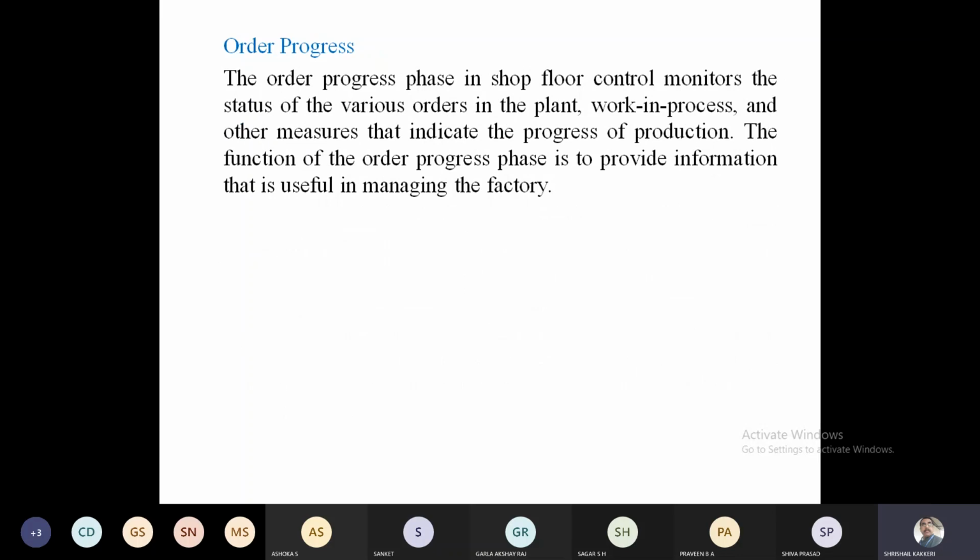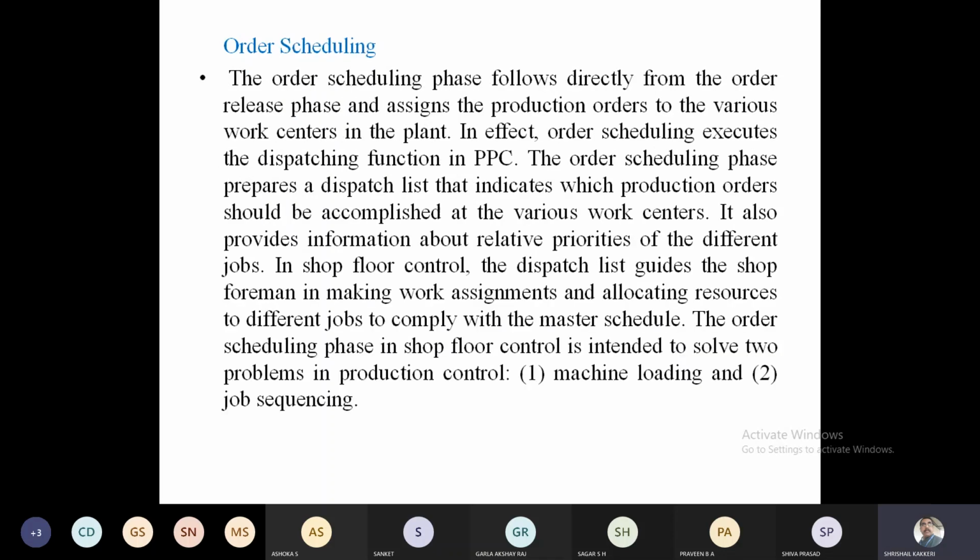And then order progress. Order progress is the work in process. This will give you the details about each and every workstation: at these workstations, the progress of the work, how many raw materials have been executed and finished, and how many cycles are variations. Okay, order progress. Again, I told you the order progress will be taken back to the order control. You can see that the priority control.